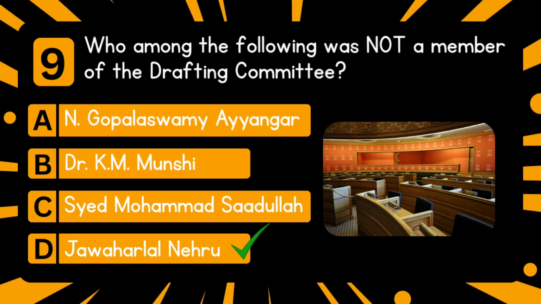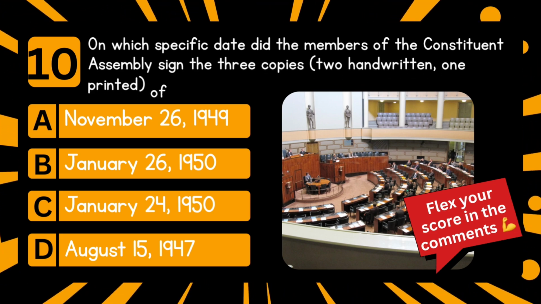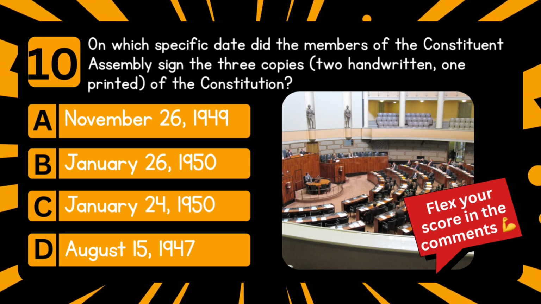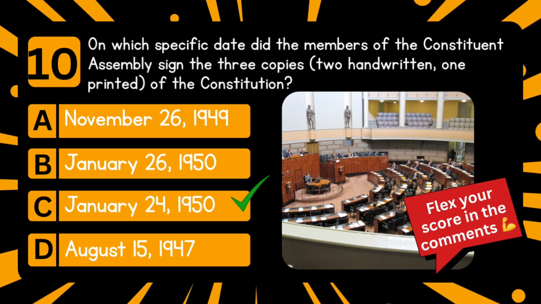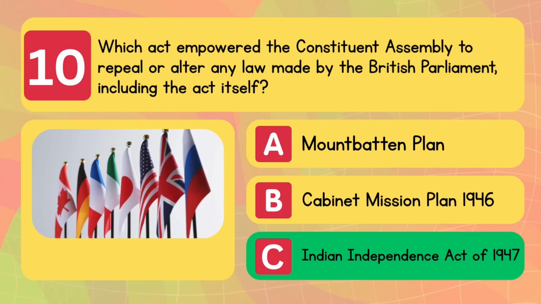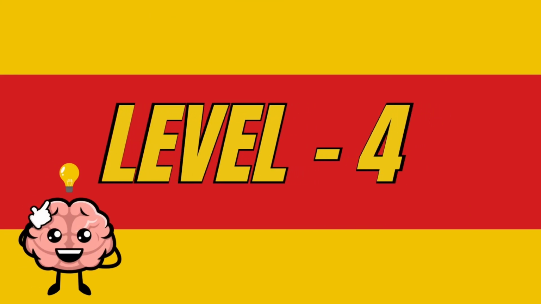Answer is Jawaharlal Nehru. Next question. On which specific date did the members of the Constituent Assembly sign the 3 copies of the Constitution? Answer is January 24, 1950. You are doing really great. Only 1% of UPSC aspirants can get to the end of this.